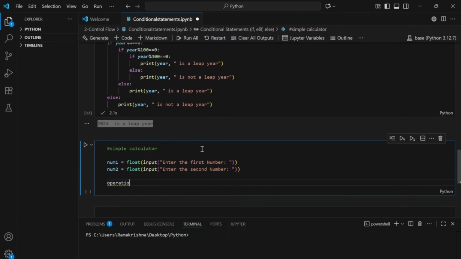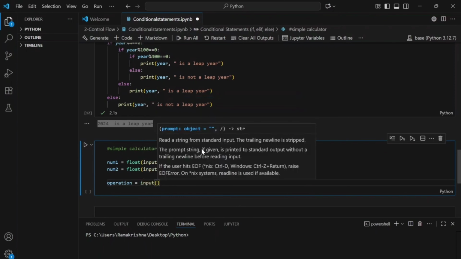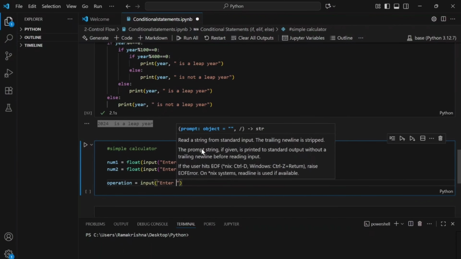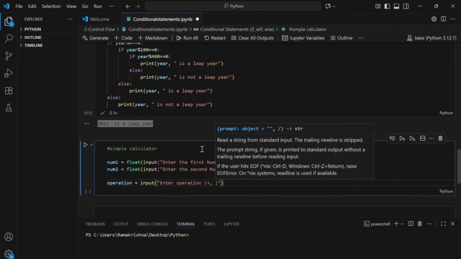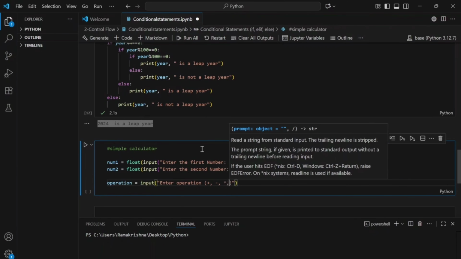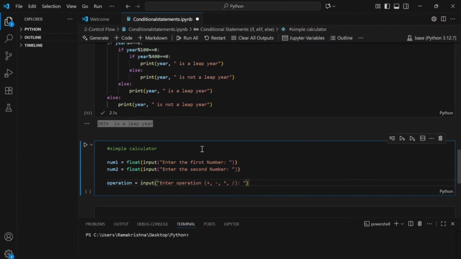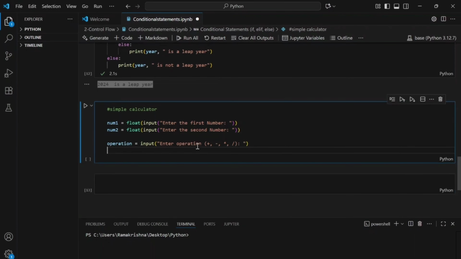Then I'm going to create another variable called operation, and I'm going to take user input and ask them what kind of operation they are trying to perform on the given numbers. Enter operation, and I'm asking them to select one among these. So I'm giving them an option of plus, minus, multiplication, and division. You can also try giving modulus, exponential and all, but just to keep it simple, I'm giving these 4 operations. Now to perform the requested operation, I'm going to write my if blocks, if, elif and all.